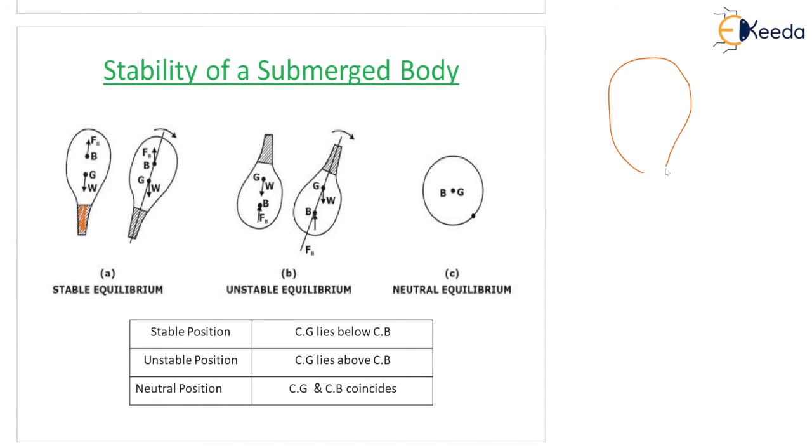Let us take an example here. If I am having this irregular body, I am having center of gravity initially here. And where is the center of buoyancy? Let us say this body is completely submerged or immersed. Then this is the center of buoyancy, same here.